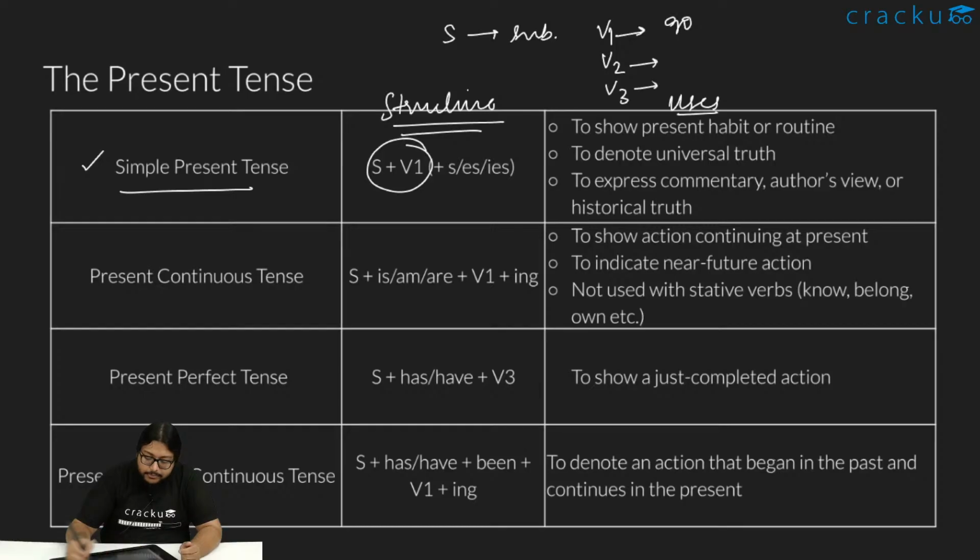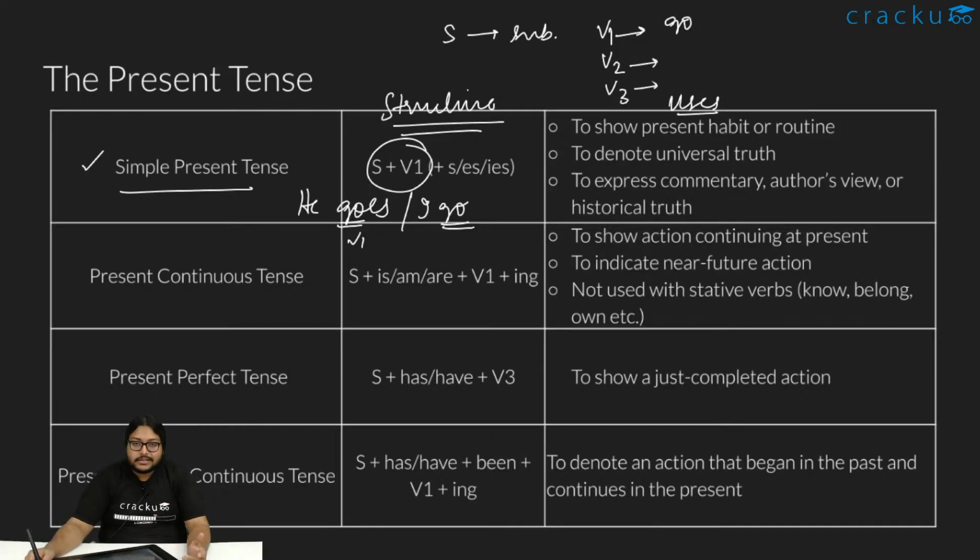So for a simple present tense, the sentence is subject plus V1, like he goes or I go, right? When I say I go somewhere, I go to the market, let's say. The verb is the base form of the verb, V1 is being used and we are using S, ES or IES along with it.